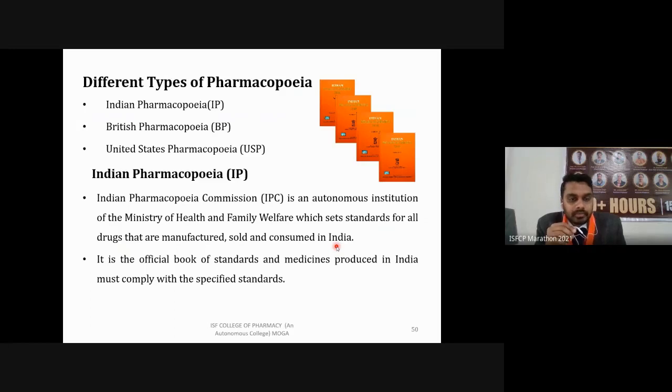You can say it is the official book of standards, and medicines produced in India must comply with the specified standards. This book gives guidelines and instructions to every industry or manufacturer so that their product can meet these specified standards.